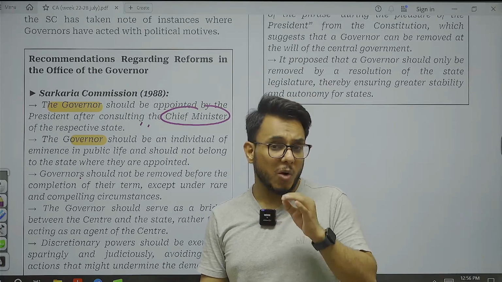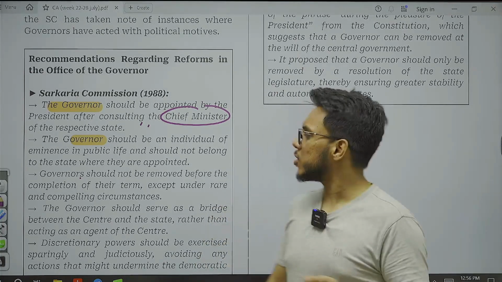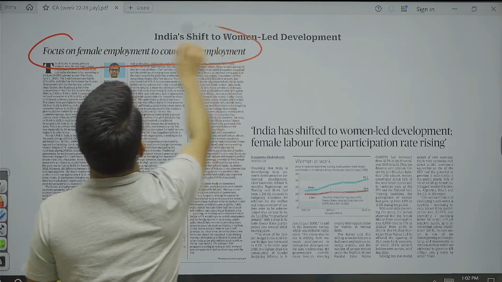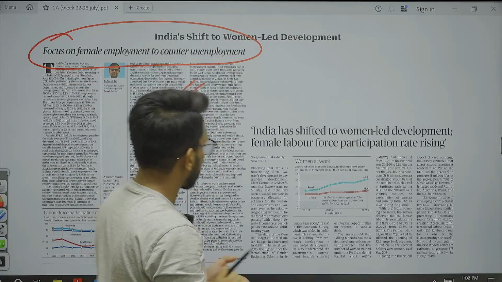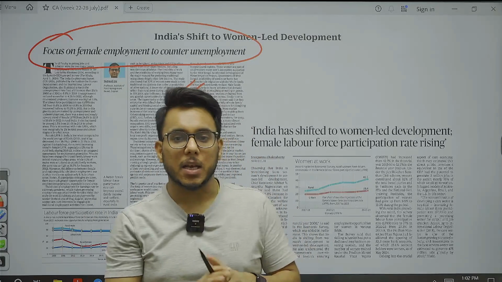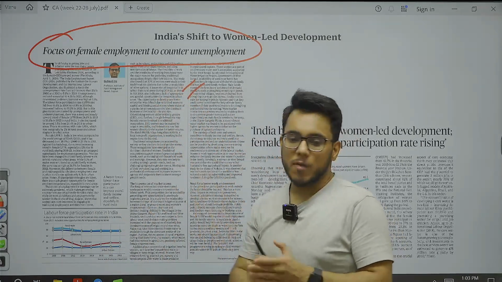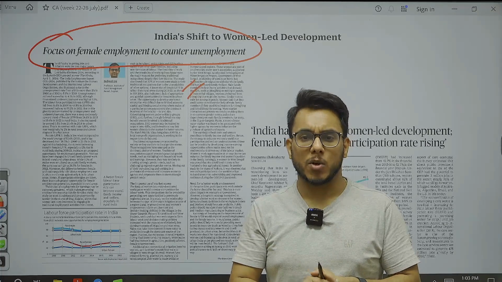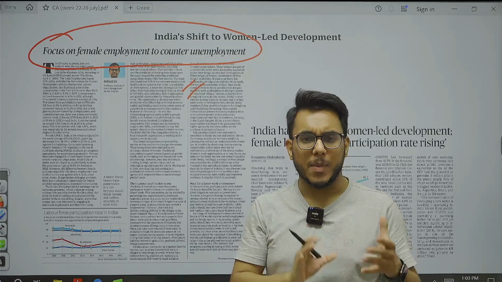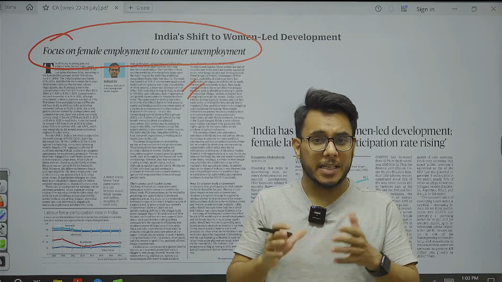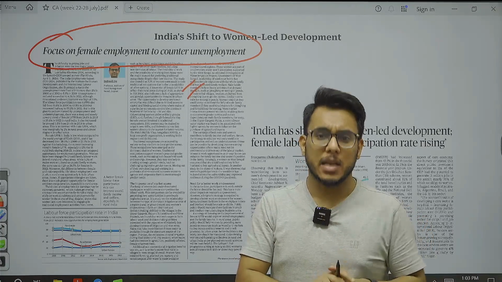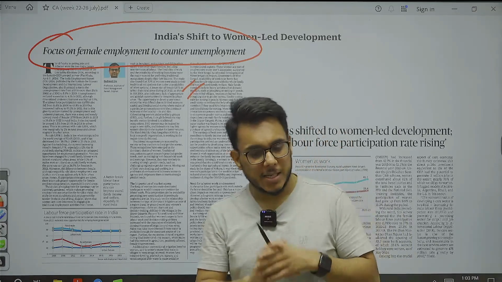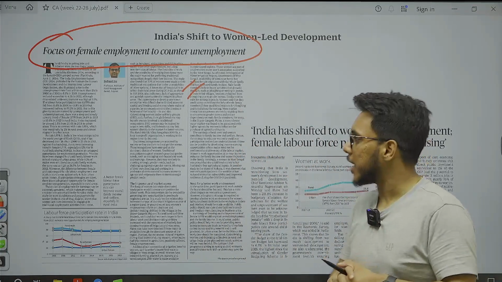So therefore, in order to avoid those disputes, consultation should be done. What we have here: focus on female employment to counter unemployment. Now, this particular article discusses the issue of declining employment opportunities, increasing unemployment, and the issues with respect to the female labor force participation rate. Let's discuss this entire issue.